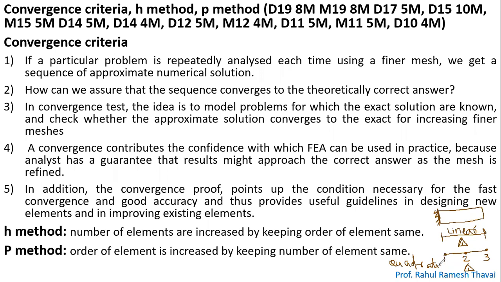See, in the last problem, in the H method, we increased the number of elements. Here we have increased the order of element. You can check here. We have increased the order of element from linear to quadratic, by keeping the number of elements the same. Here also there is one element, but here it was a linear element, that is an element with 2 nodes. Here it is a quadratic element, that is an element with 3 nodes.